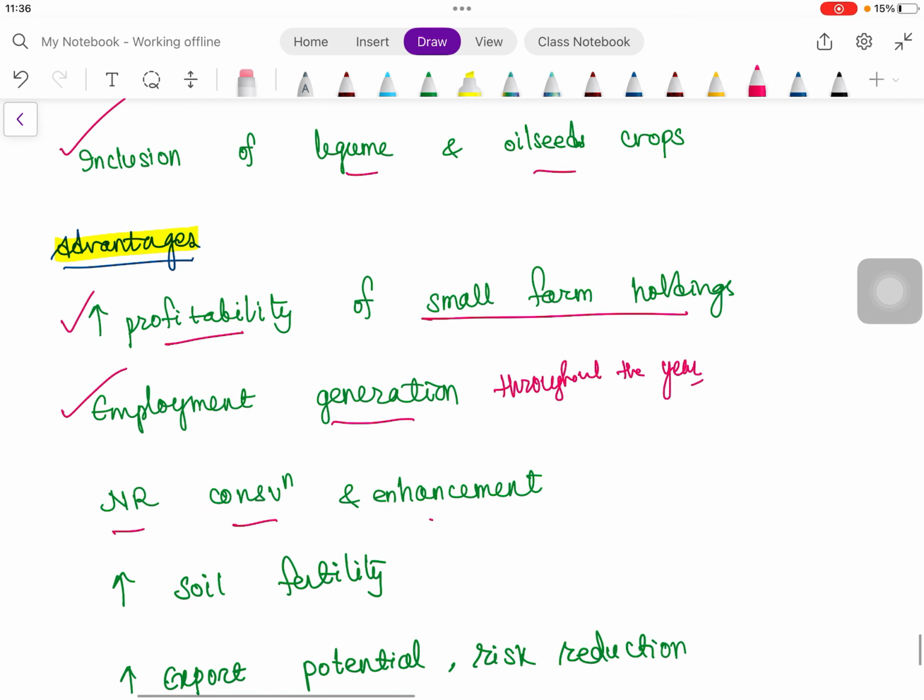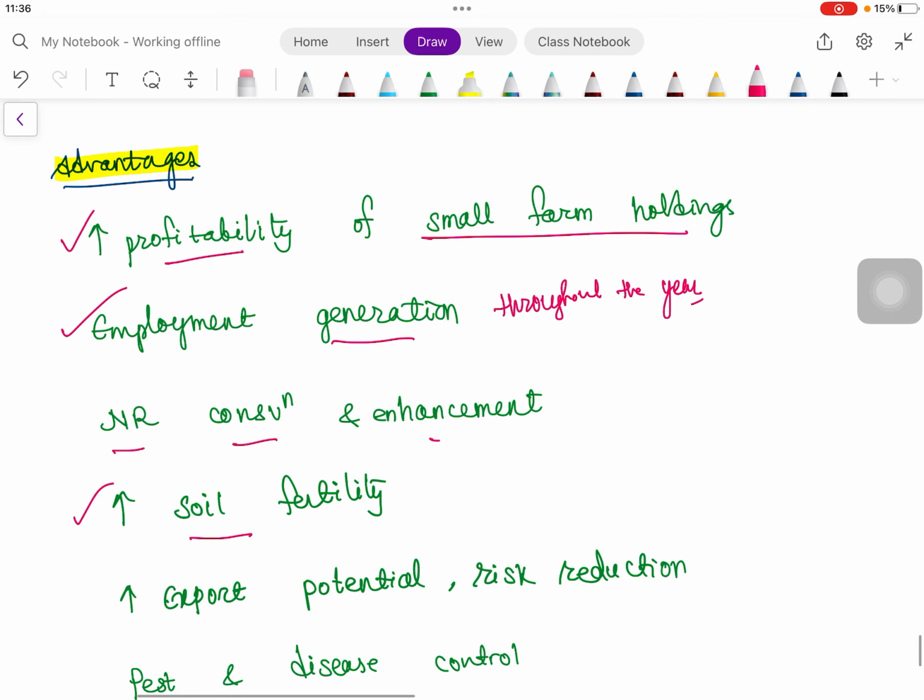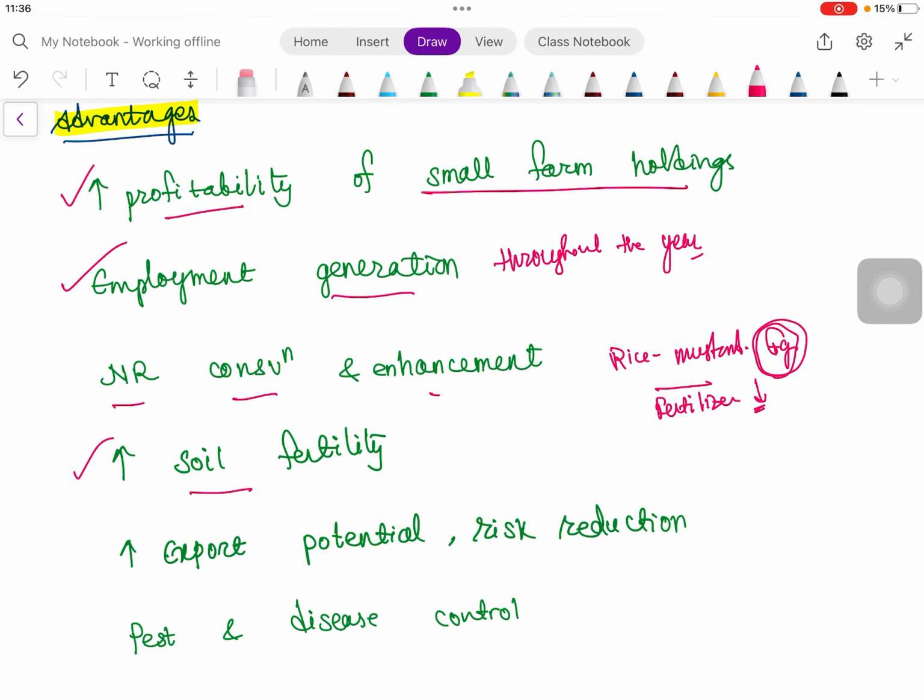Then natural resource conservation and enhancement, it increases soil fertility, because we are taking crops of various families, suppose rice, then we take mustard, then suppose green gram. So what happens is some nitrogen fixation can take place, so the need for fertilizer application will be a little bit reduced. And as we are taking crops of various families, the pest and disease cycle will be broken off.